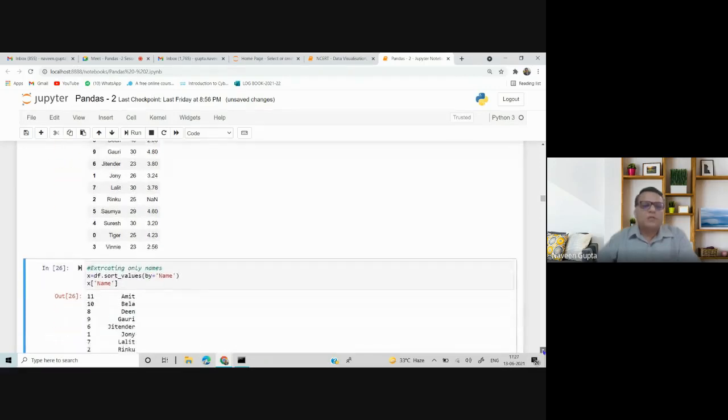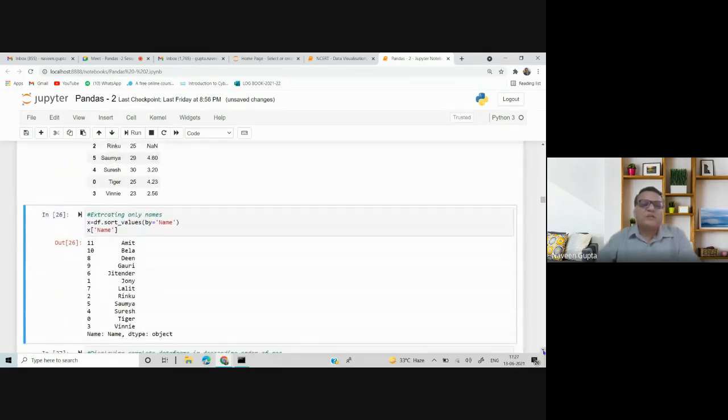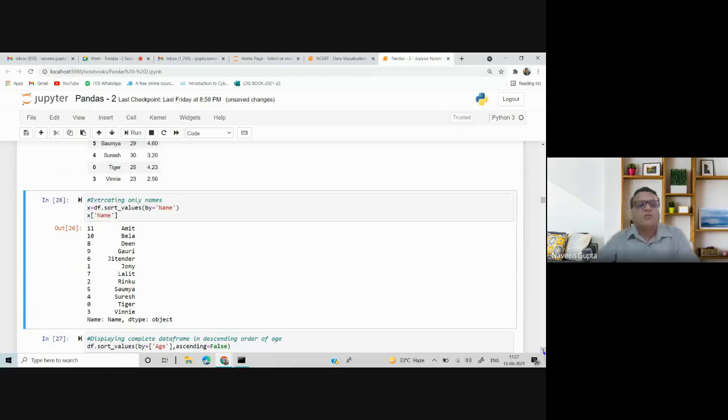Now, if I want to display only the name column, I extract only the names, because when I am sorting, it sorts the complete data frame.